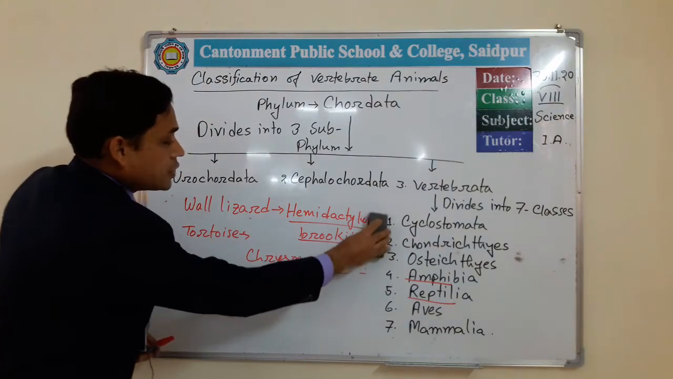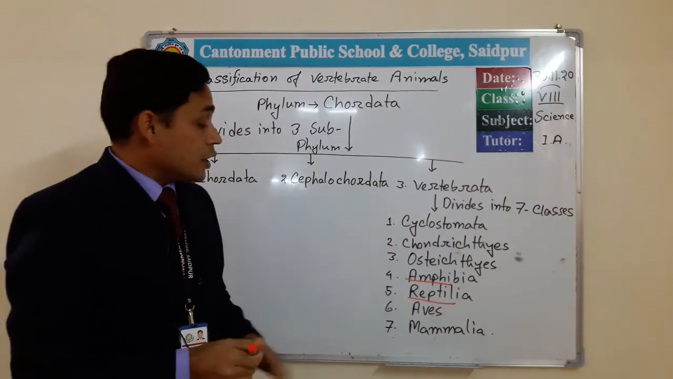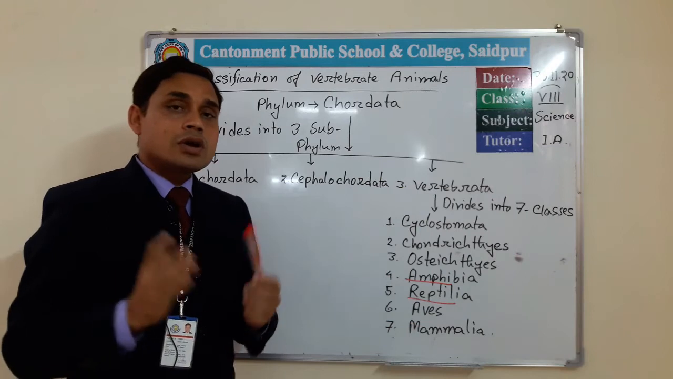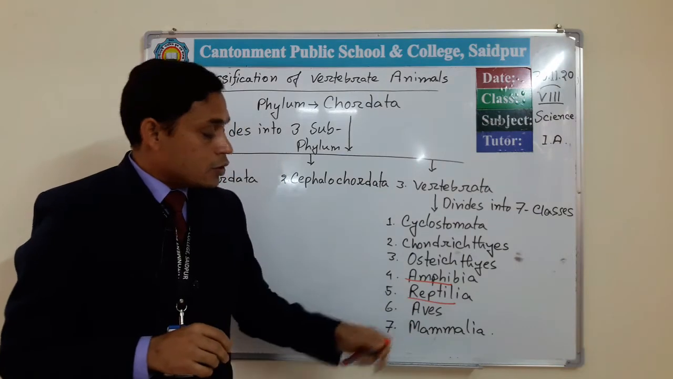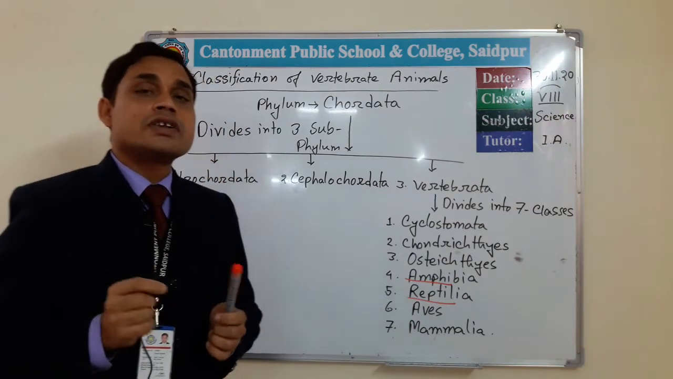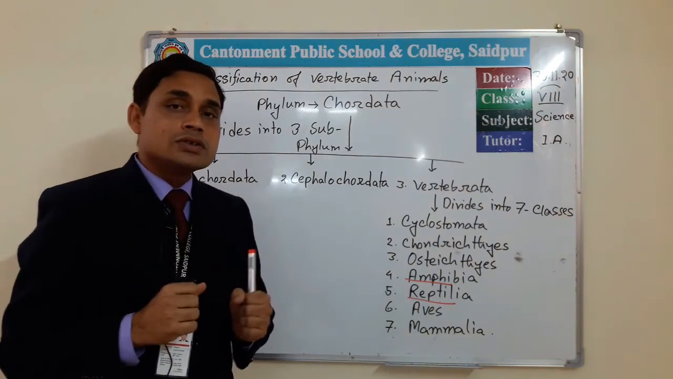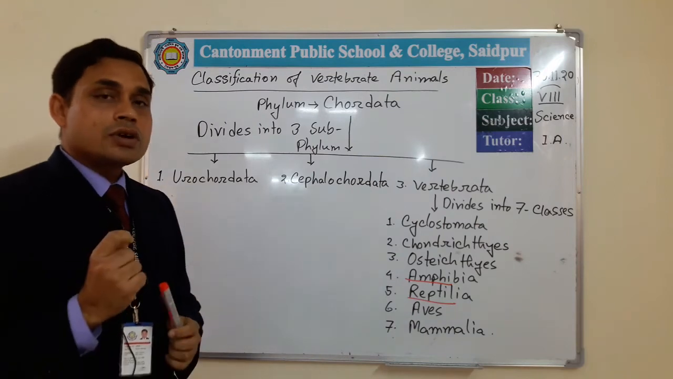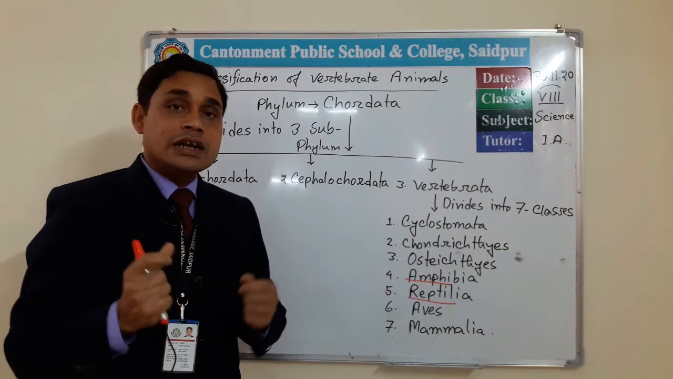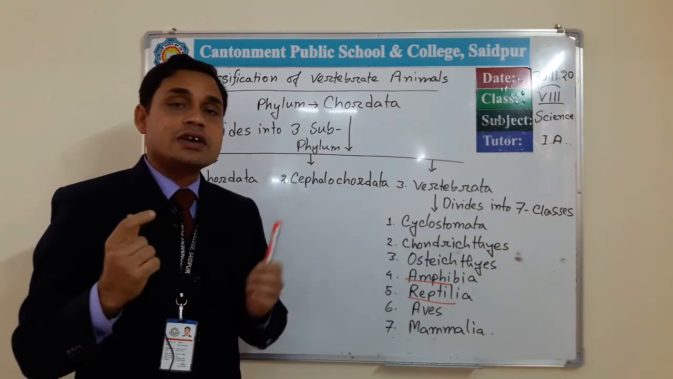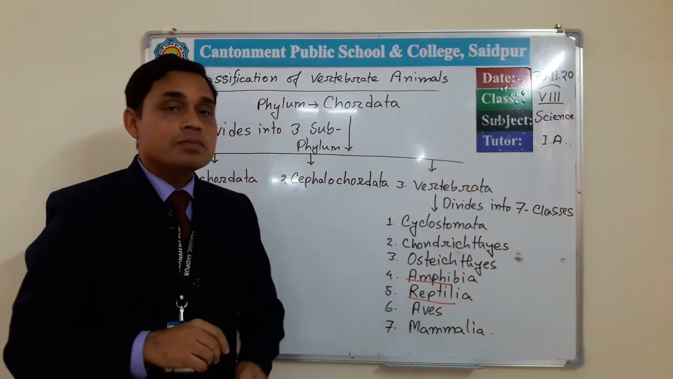Now the next class is Aves. This class represents all the birds which exist on our earth. All birds bear feathers on the body, and they have 2 legs, 2 wings, and 1 strong beak. Their bones are very strong and laced with air cavities, and their lungs also have air cavities. That's why they can fly more easily in the open sky.